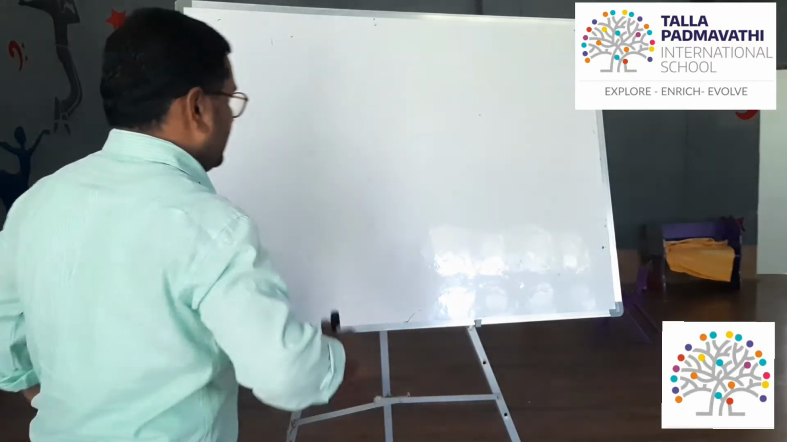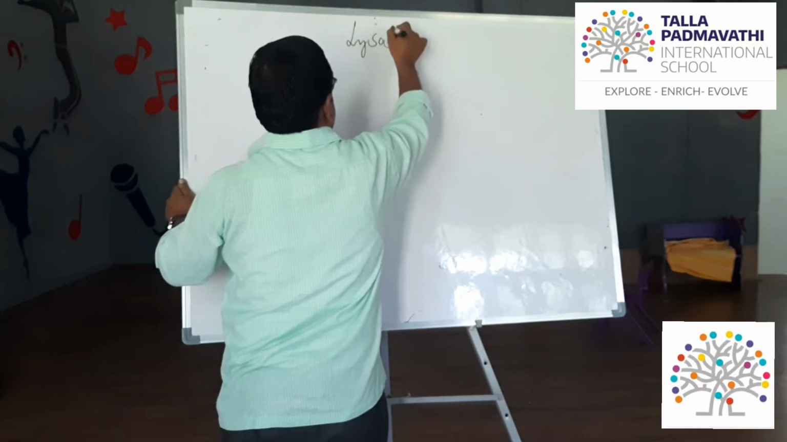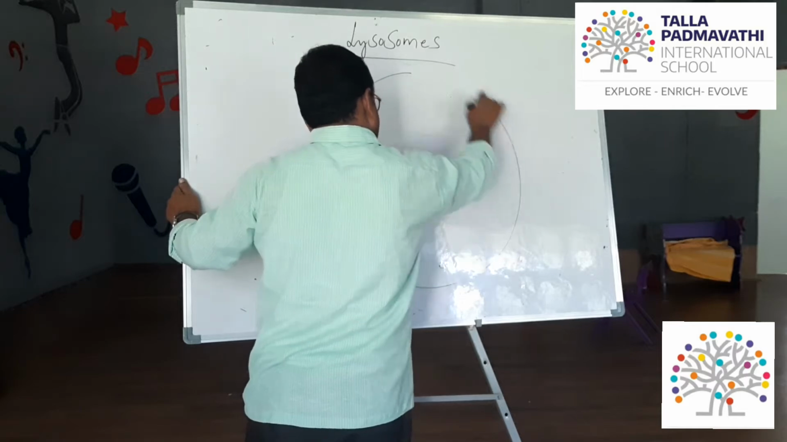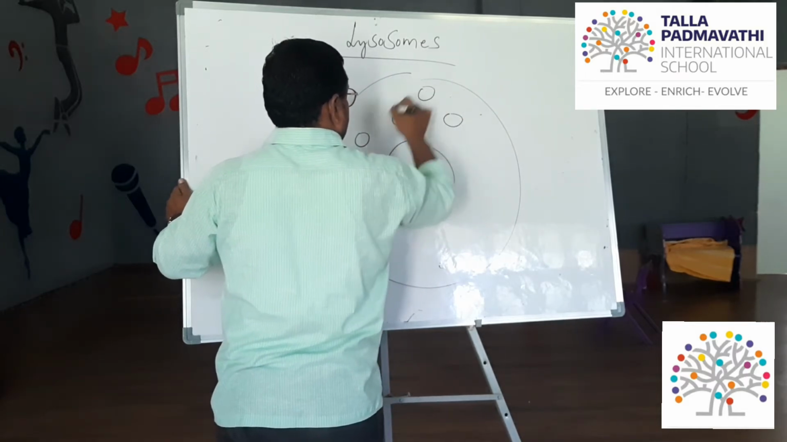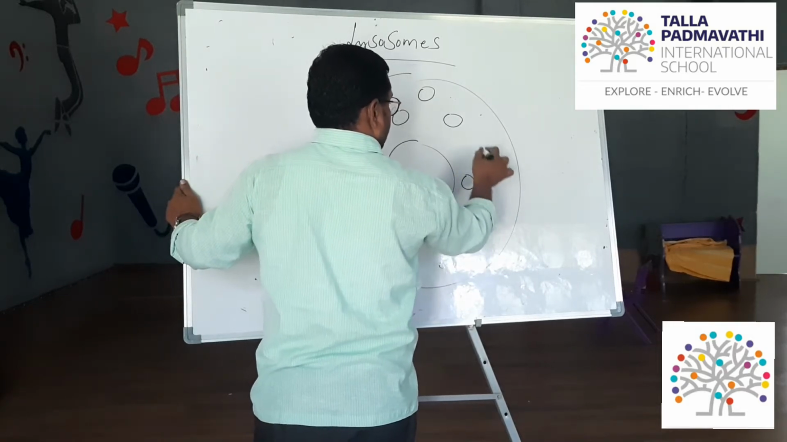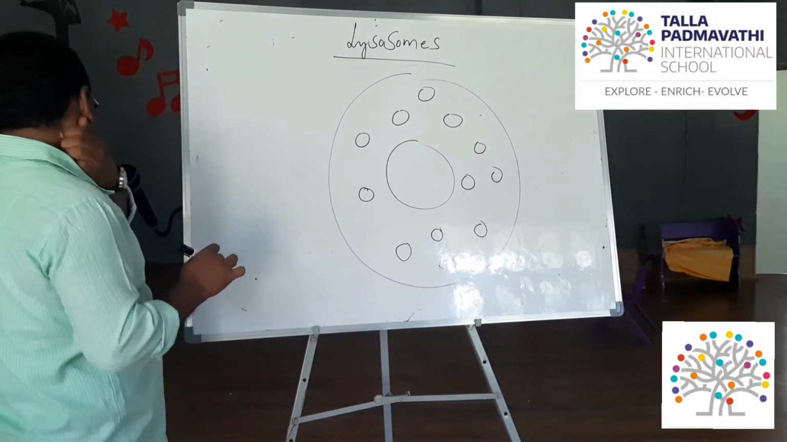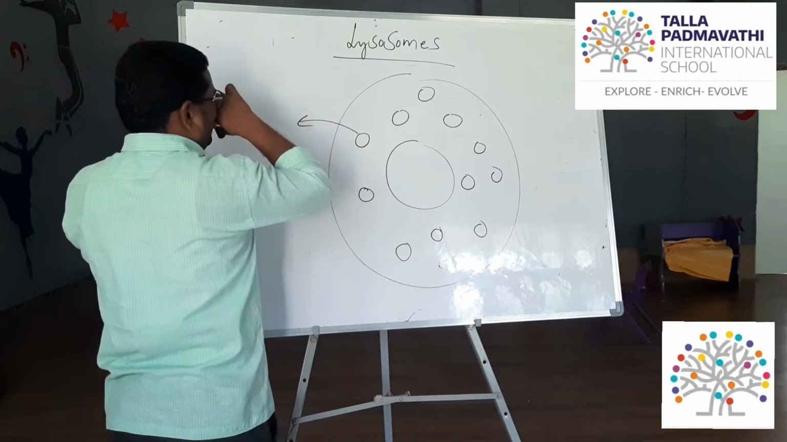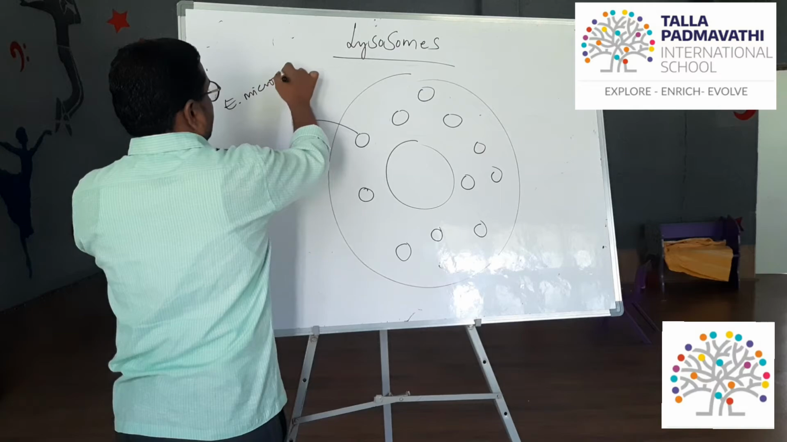Lysosomes, let's see. So lysosomes are irregularly present in the cell, right? Lysosomes are also double membranous structures. Lysosomes are also observed through an electron microscope.